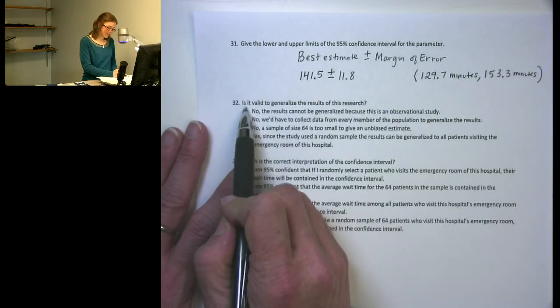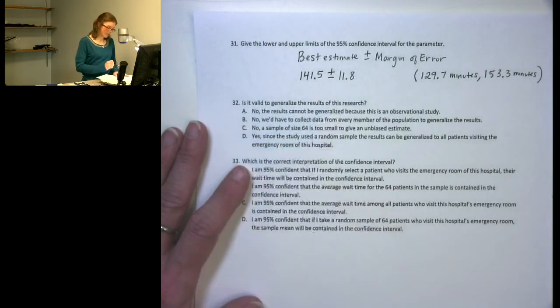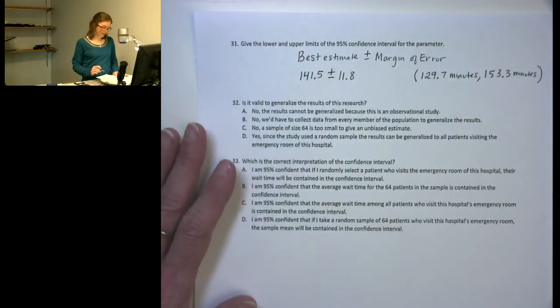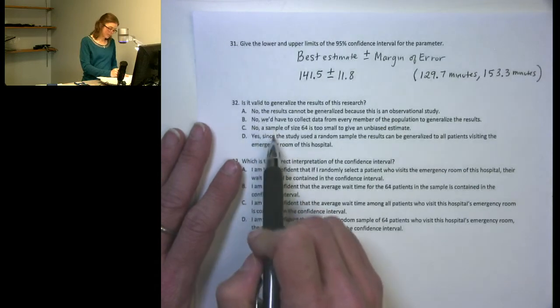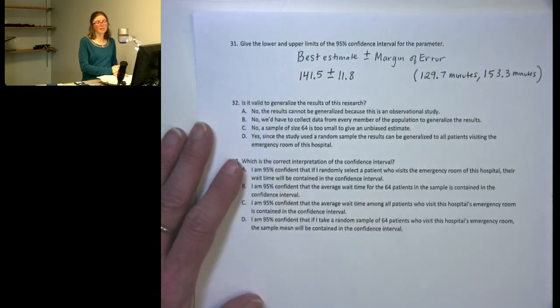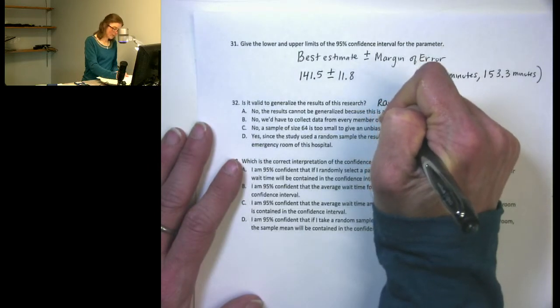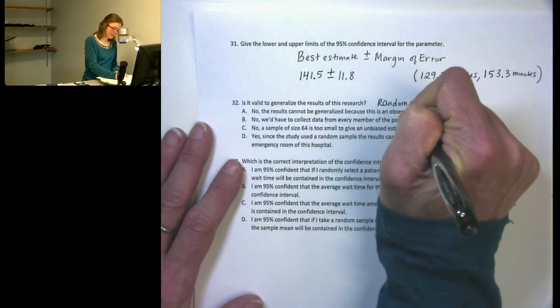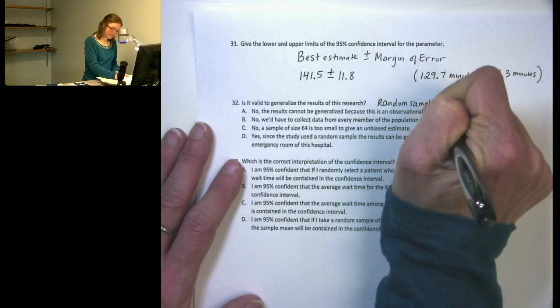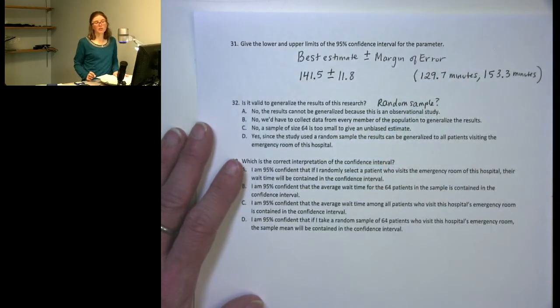Question 32 asks if it's valid to generalize the results of this research. So remember that when we're trying to decide if we can generalize the results, what we're looking for is, did we use a random sample? If we did, then we can generalize to the population that the random sample was selected from.